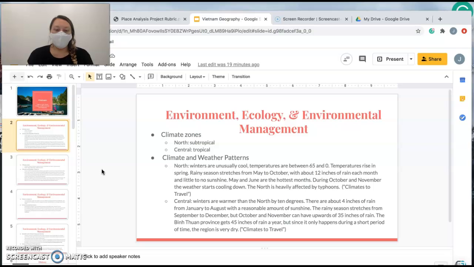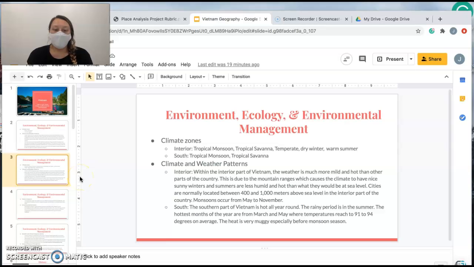In the central part of Vietnam, the winters are warmer than the north by 10 degrees. There is 4 inches of rain from January to August, with a reasonable amount of sunshine. The rainy season stretches from September to December, but October and November can have upwards of 35 inches of rain.